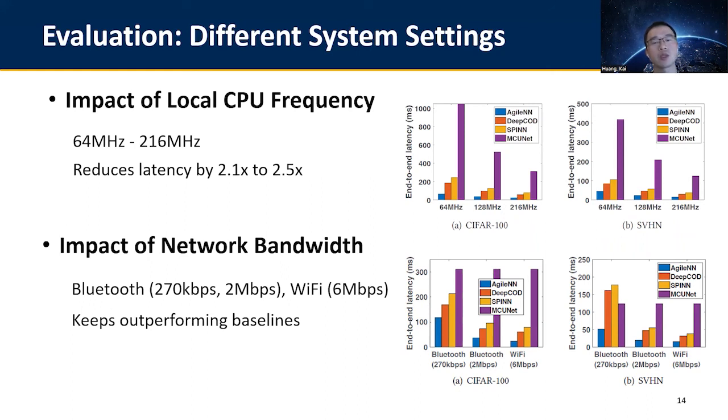Due to local resource constraints, many embedded devices use narrowband low-energy radios, such as Bluetooth. Under different bandwidth constraints, AgileN can consistently outperform others and restrain the latency within 100 milliseconds and 50 milliseconds.